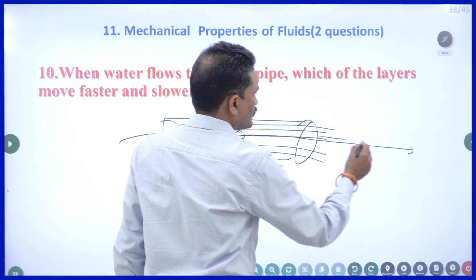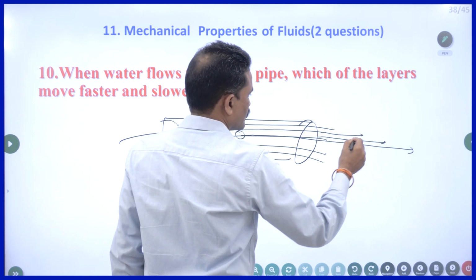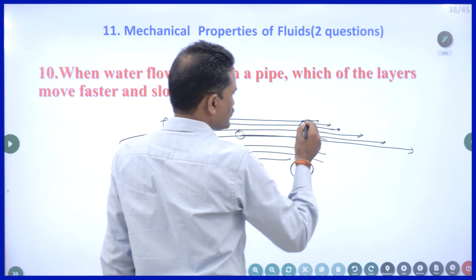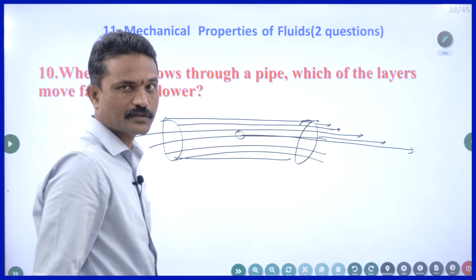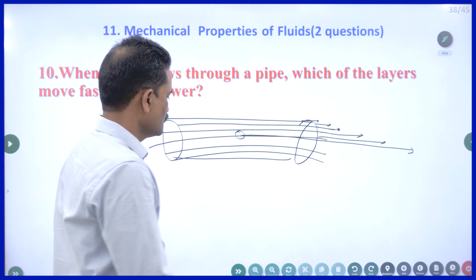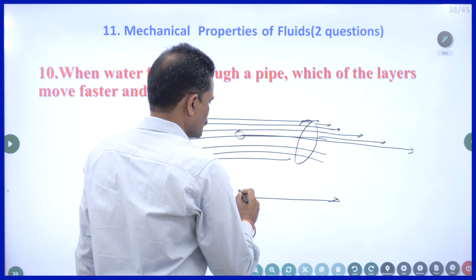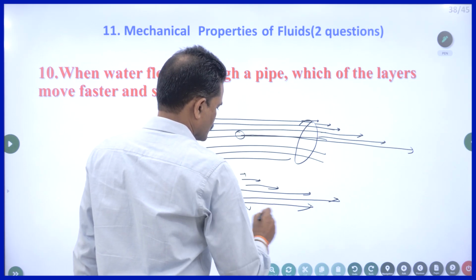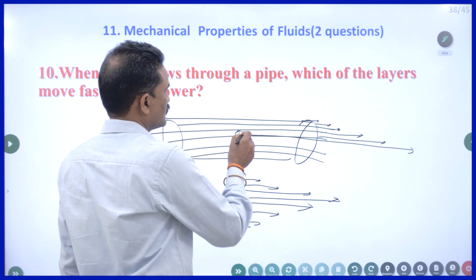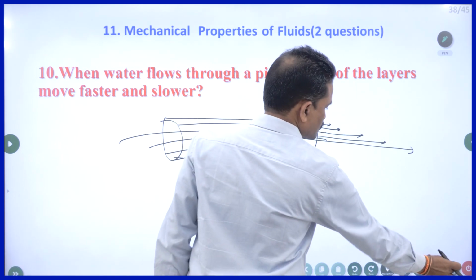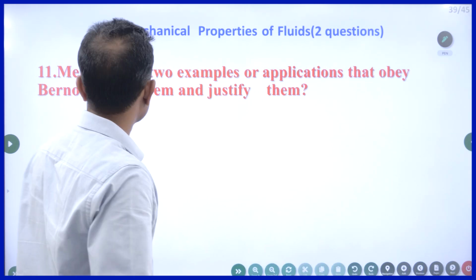The second one a little bit slower, the third one will have less speed. The one which touches the surface of that metal tube will have 0 speed. So the central one has more speed compared to others. So the answer is the central layer. If you write that, you will get 2 marks. That is due to viscosity.